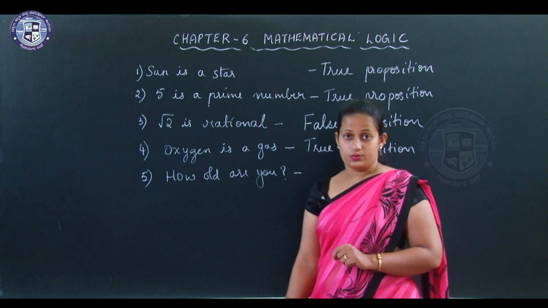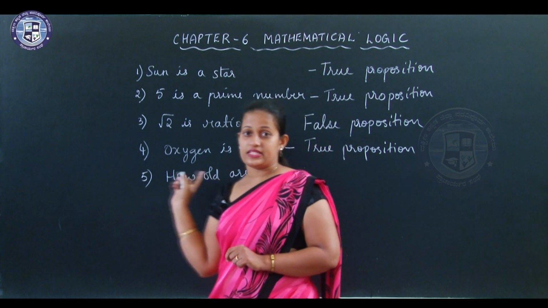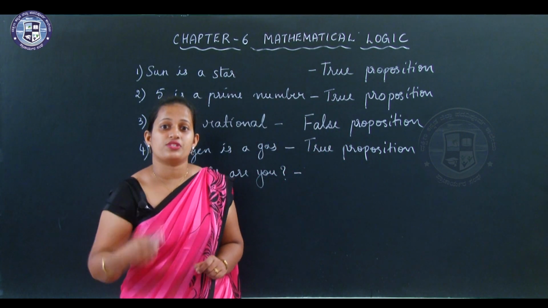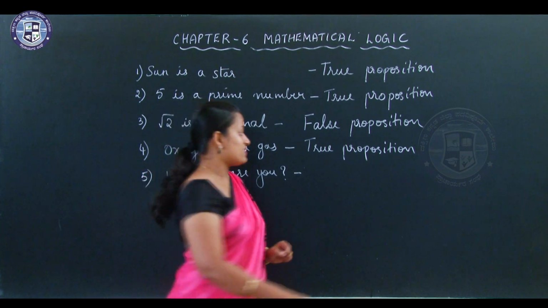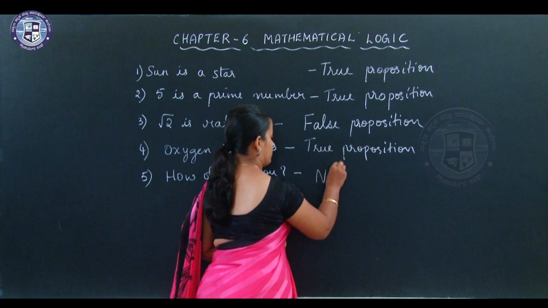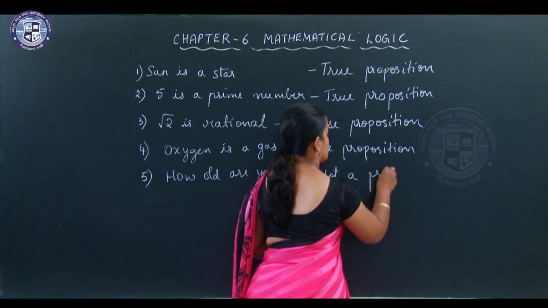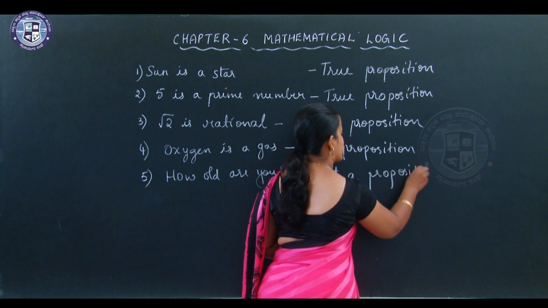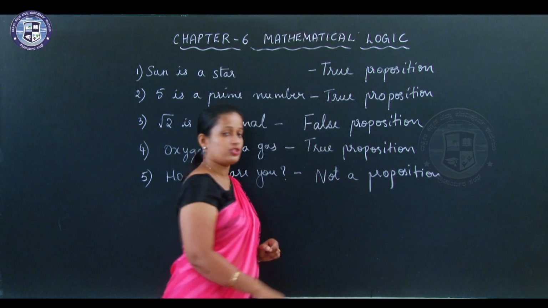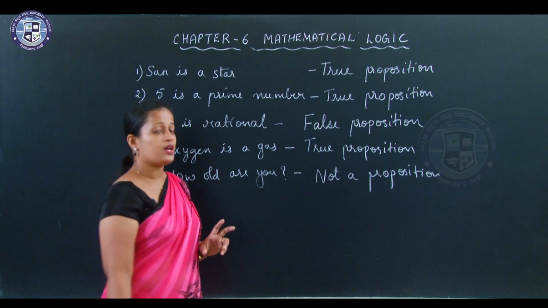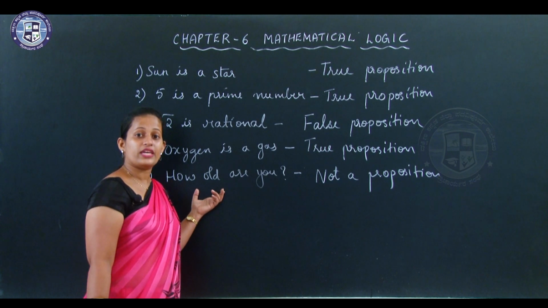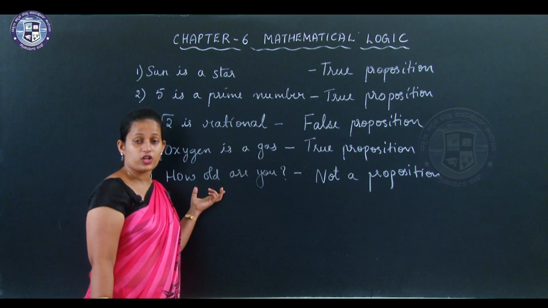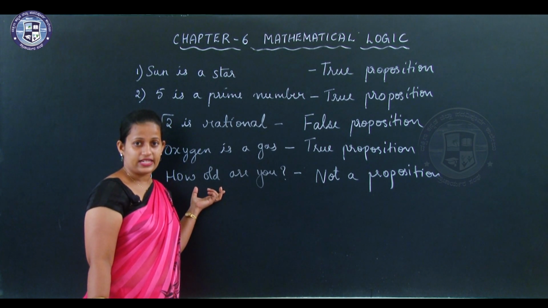How old are you? It is an interrogative sentence. How old are you? I am questioning. So it is not at all a statement. So it is not a proposition. Instead of saying statement, we can say proposition also. Instead of saying true statement, we can say true proposition. So the last one will be not a proposition because it is an interrogative sentence.